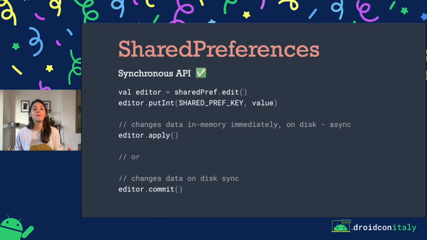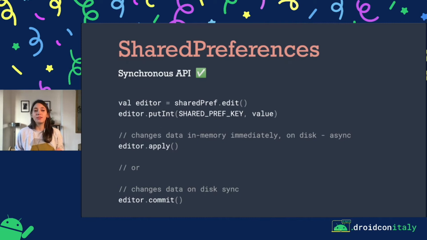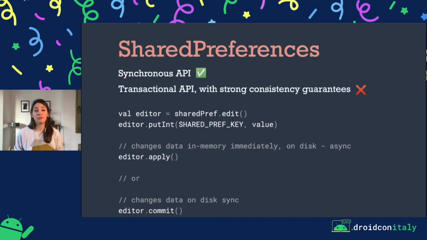Apply changes data immediately in memory and on disk asynchronously, while commit changes data on disk synchronously. Here it brings another problem: this is a transactional API that doesn't have consistency guarantees. When you're using apply, something is saved in memory, but it's not really saved on disk, so you're missing this consistency guarantee.